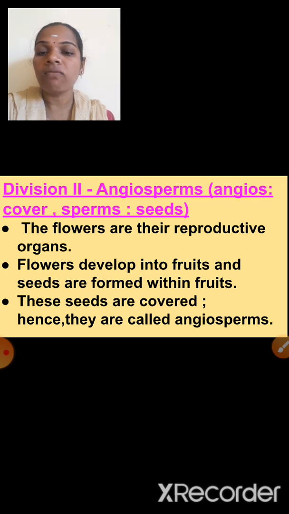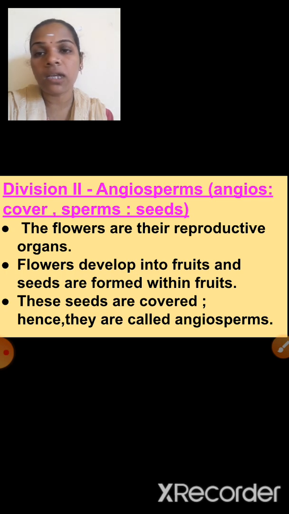First one is the flowers are their reproductive organs. Here also reproductive organs are there, but what is the name of the reproductive organs? Flowers. The flowers are their reproductive organs. Flowers develop into fruits. That already you know, isn't it? Flowers develop into fruits and seeds are formed within fruits.